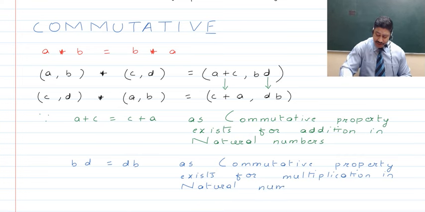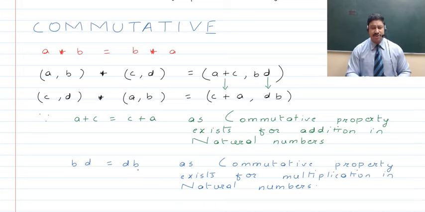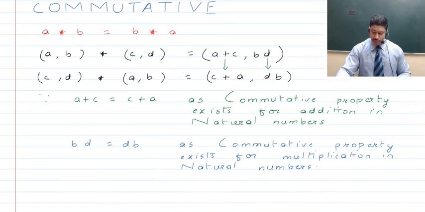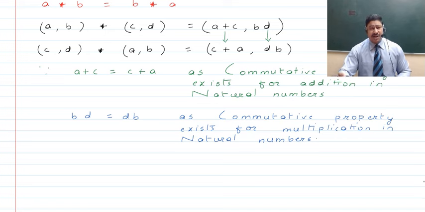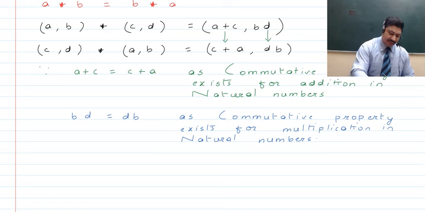And as such, here we say that this is perfectly true, that B into D is equal to D into B. And since both of the elements are coming out exactly the same, whether you keep the first ordered pair first, or the second ordered pair first in finding the binary operation, therefore you can say that indeed this is commutative.